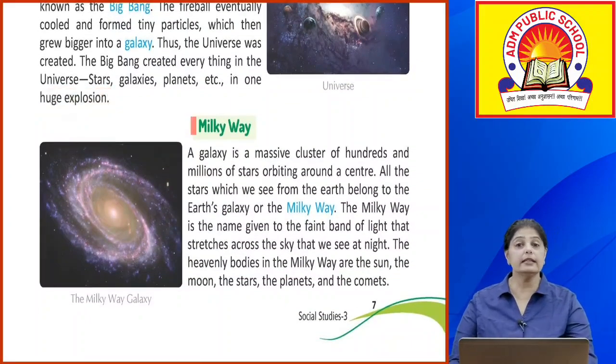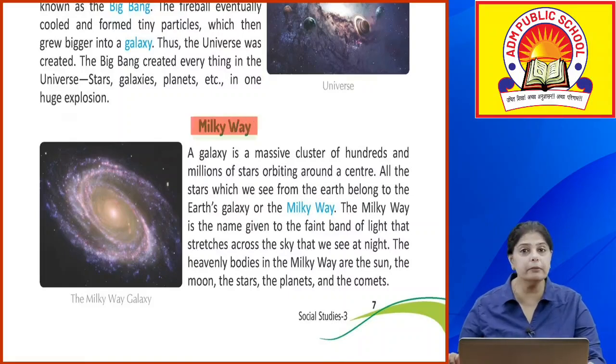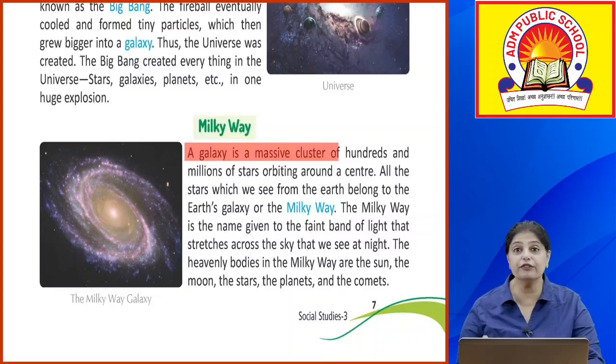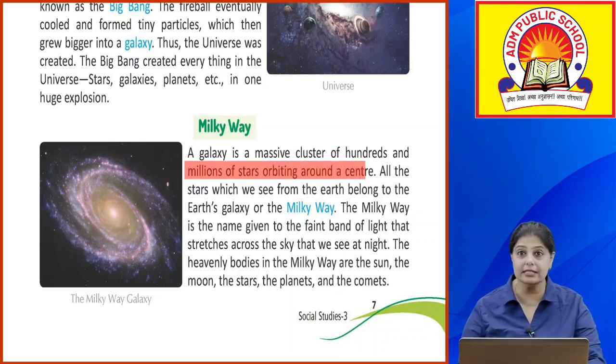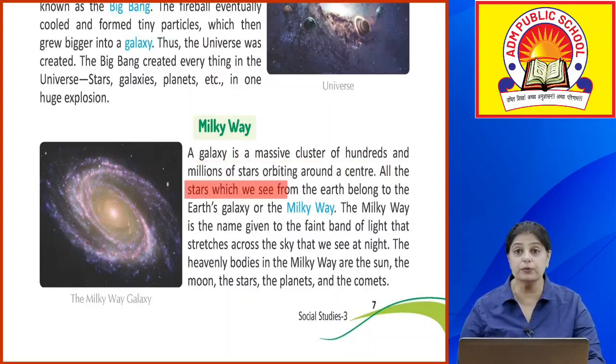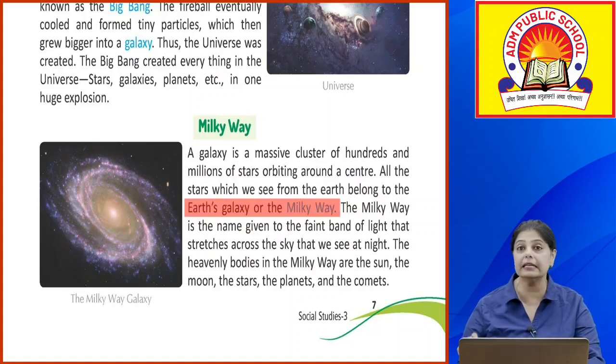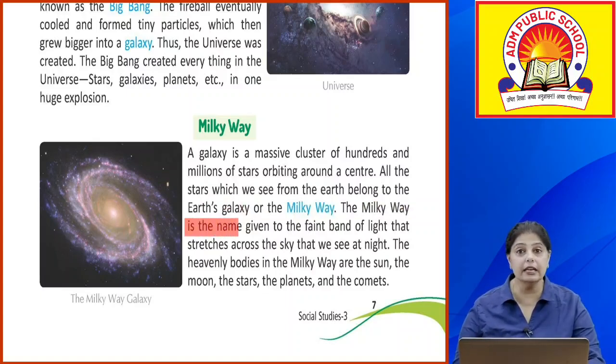Okay, now there is something called the Milky Way. What is a Milky Way? It is a galaxy. Okay, a galaxy is a massive cluster of hundreds and millions of stars orbiting around a center. All the stars which we see from the earth belong to the earth's galaxy or the Milky Way. The Milky Way is the name given to the faint band of light that stretches across the sky that we see at night. And the heavenly bodies in the Milky Way are the sun, the moon, the stars, the planets and the comets.